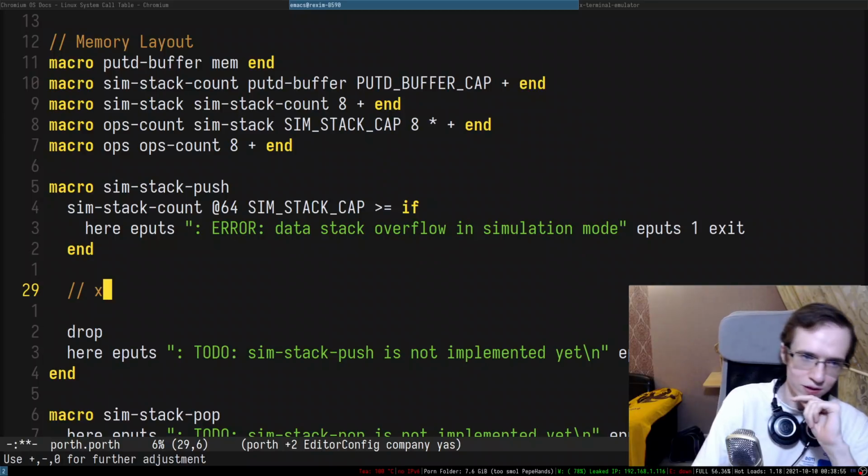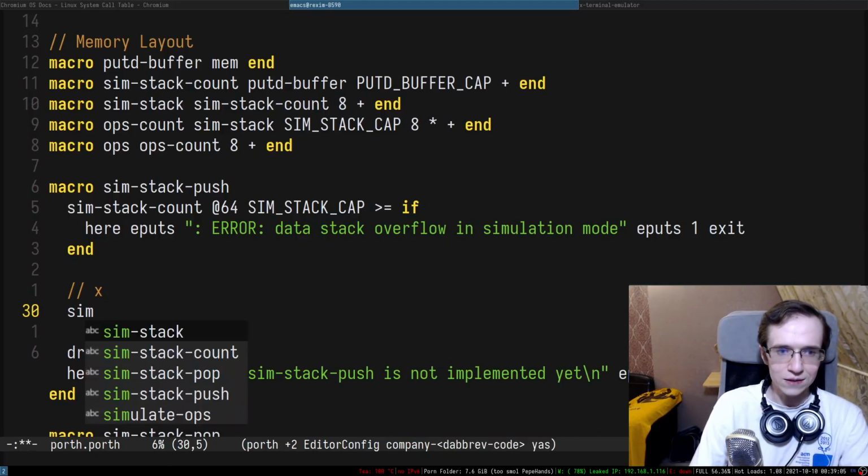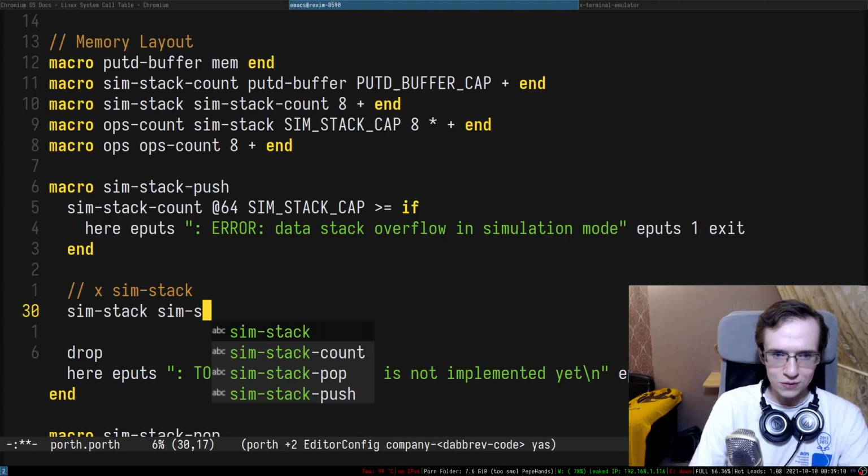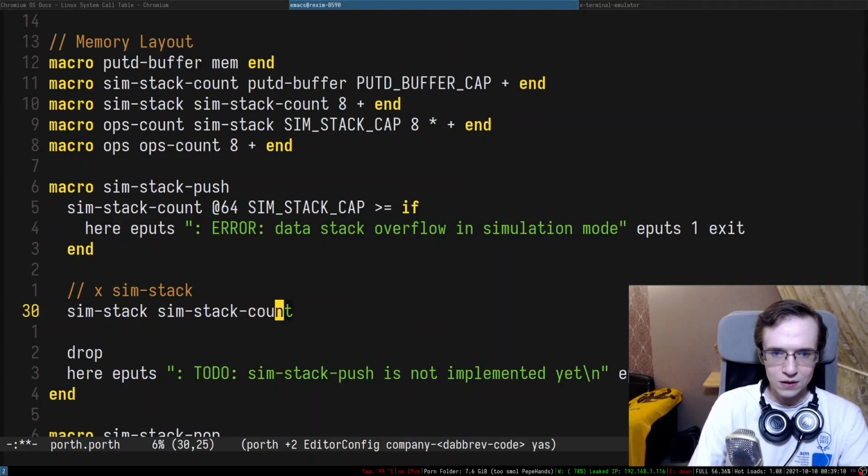We have a value on the stack. So now we need to take the pointer, right? Somehow I'm gonna push the sim stack, right? So here is the sim stack. Sim stack is on the pointer. Then I push the sim stack count, and I have that on the pointer.